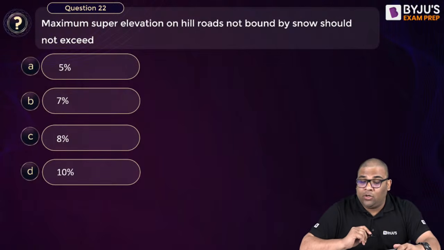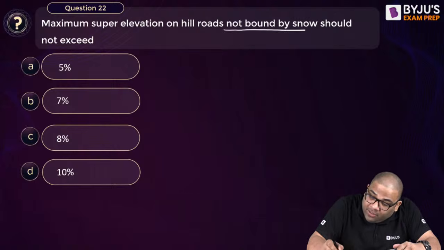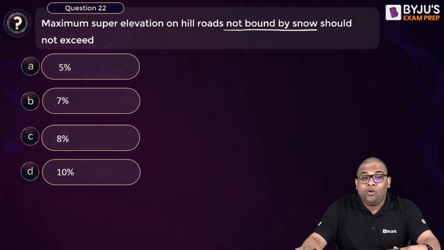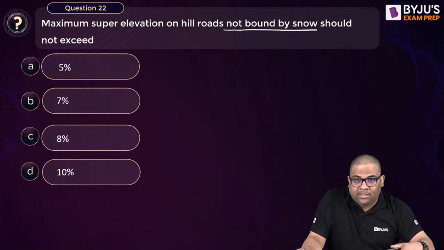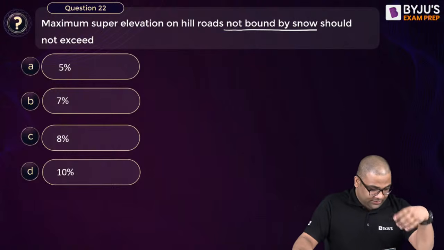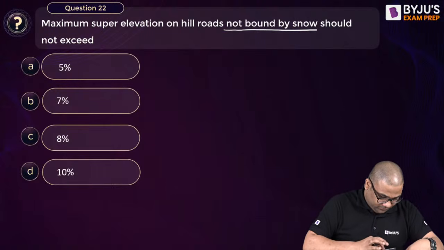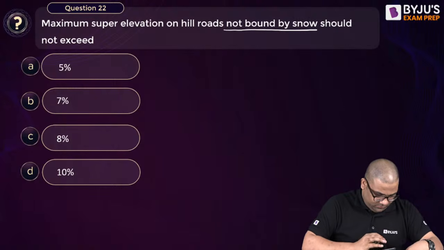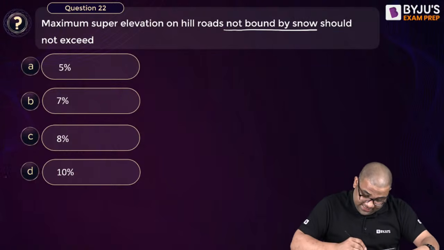Maximum superelevation on hill roads not bound by snow. Come on, answer this question. Yes, it is 10%.